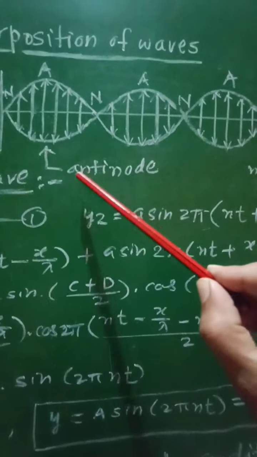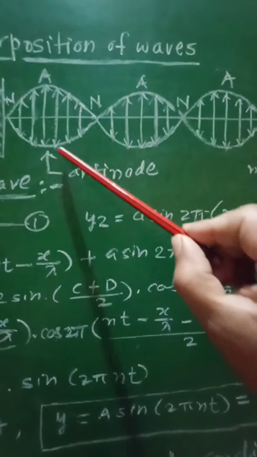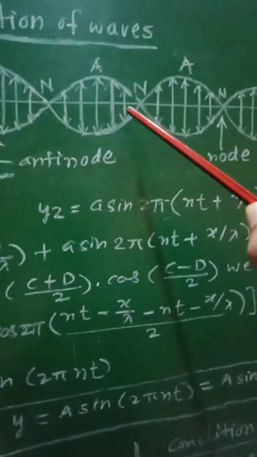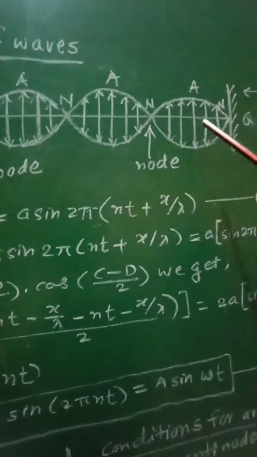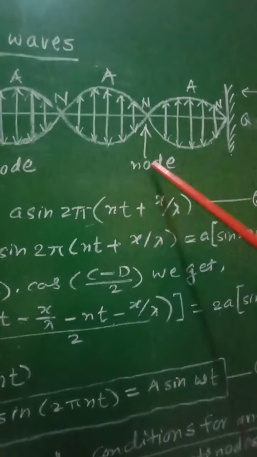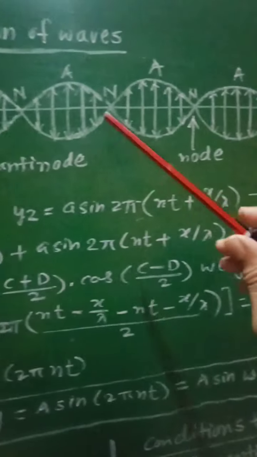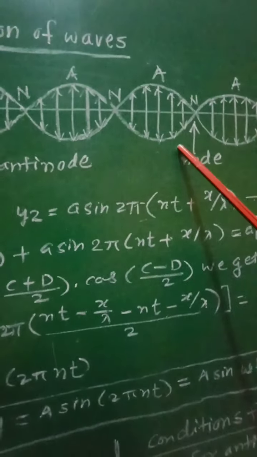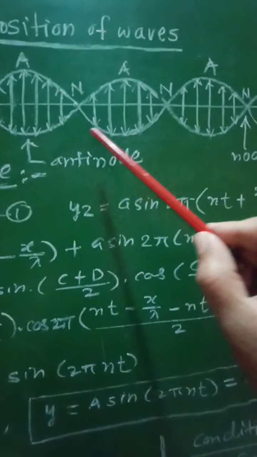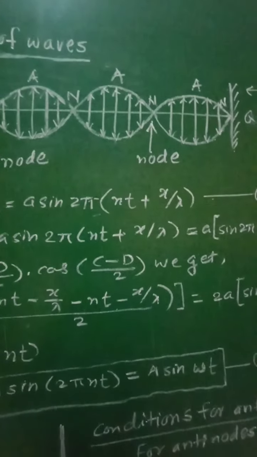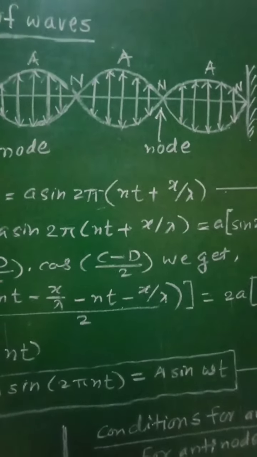So these are the antinodes, and there are other points at which the amplitude is minimum, that is, almost zero. These points are called nodes, and therefore such a stationary wave will produce alternate nodes and antinodes situated along the length of the wave.